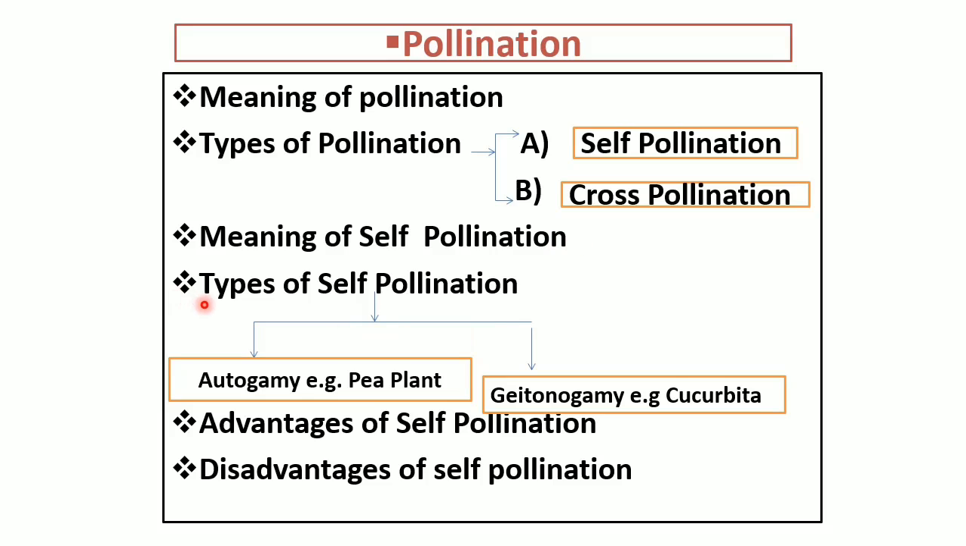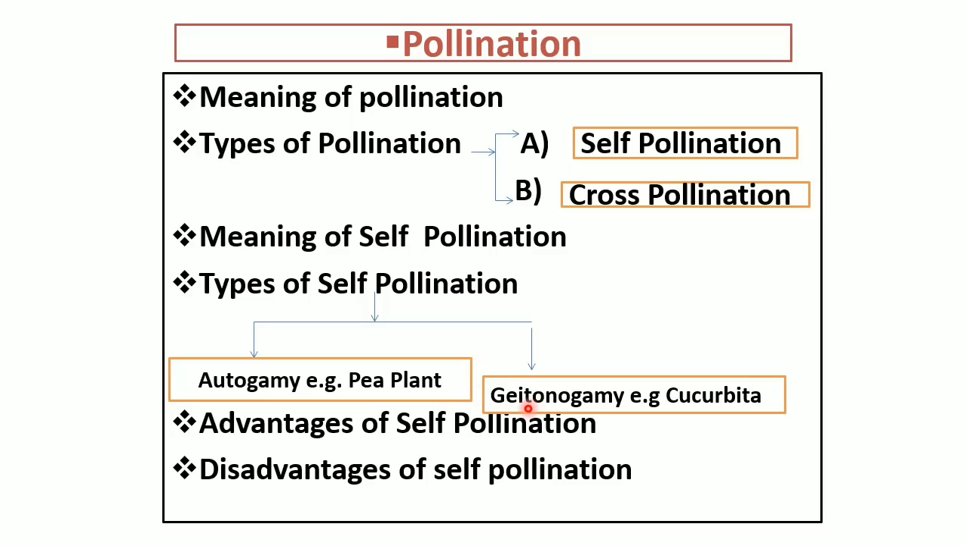Now, next one, types of self pollination. There are mainly two types of self pollination. One is called autogamy and second is called geitonogamy. Now, what is the meaning of autogamy? Autogamy means the transfer of pollen grains from anther to the stigma of the same flower. Here the pollen grains are transferring from anther to the stigma of the same flower. For example, pea plant is a good example of autogamy.